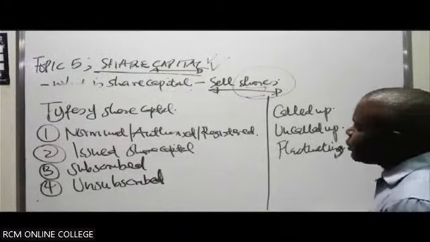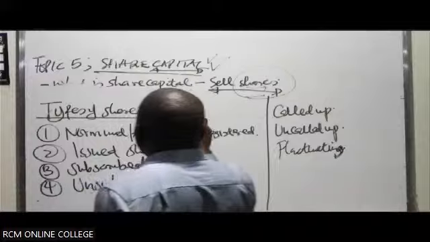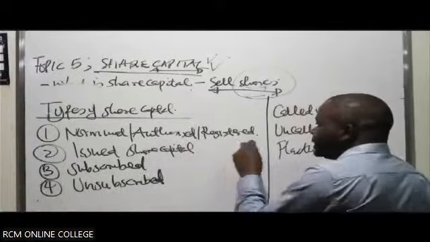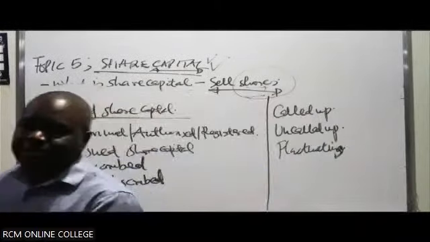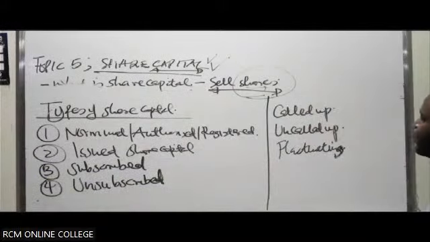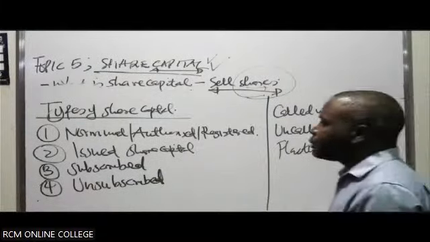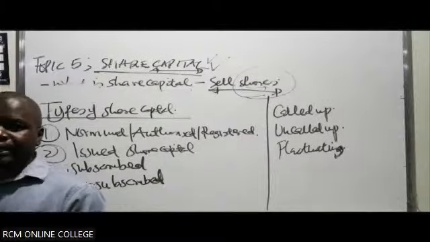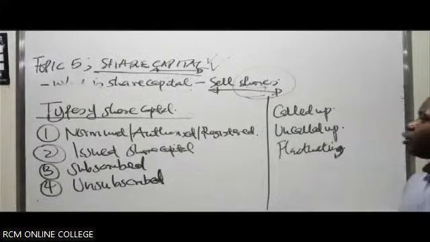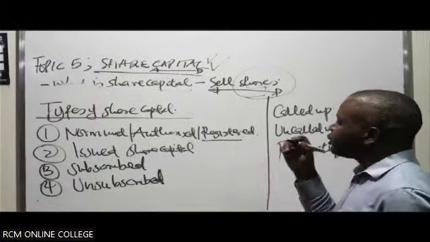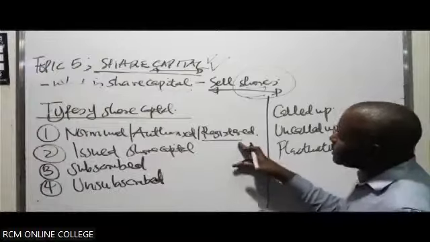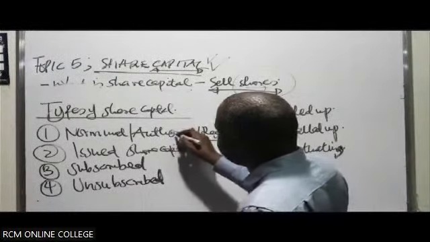So the type of share capital will be described by the name. For example, when we talk about nominal, authorized, or registered, it is the share capital with which the company will be registered at the registrar's office. When registering the company, you'll be called upon to state which capital you want your company registered with. Maybe you'll say 100K, 1 million, or 5 million. That is what we refer to as the authorized or registered capital. Sometimes we call it authorized, as it is what you've been authorized by the registrar.